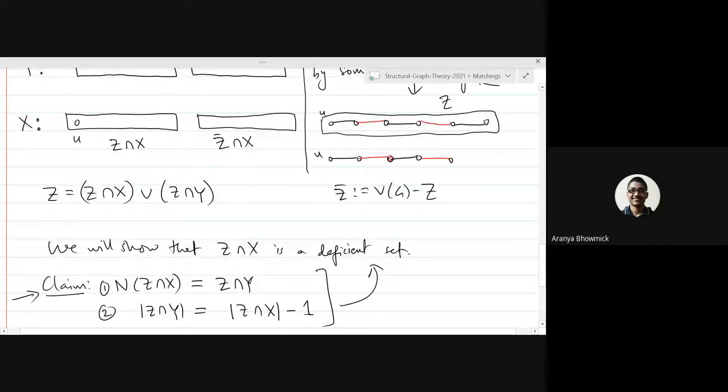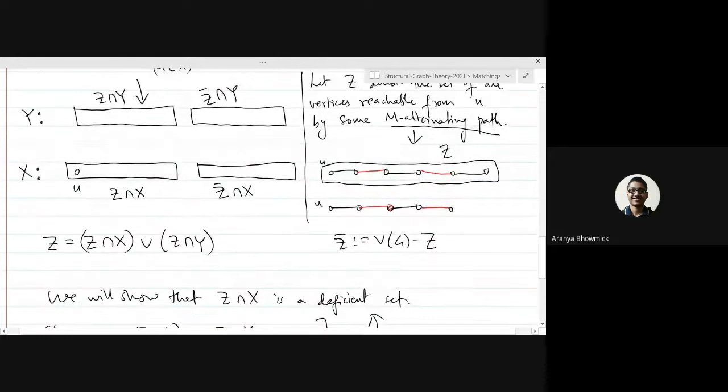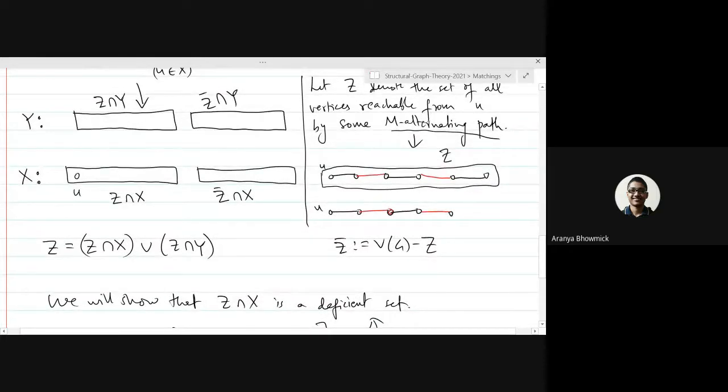The first one is very easy to follow, because you have to show that the neighborhood of Z intersection X is equal to Z intersection Y. We know that Z intersection Y will be a subset of N of Z intersection X from the way we define these sets. Why? Because